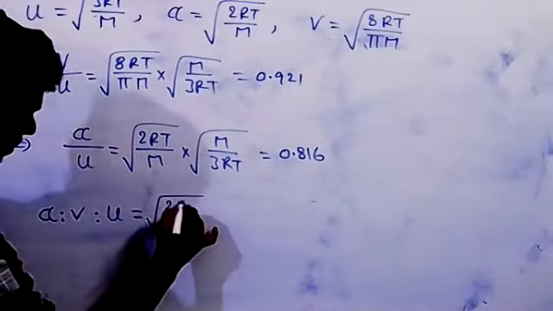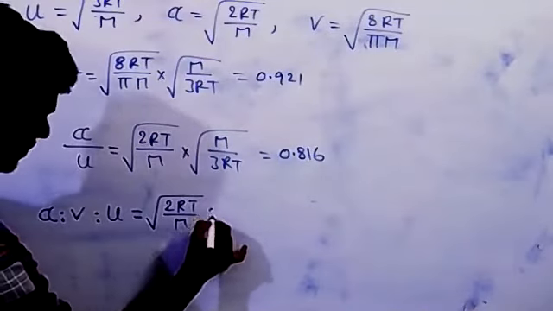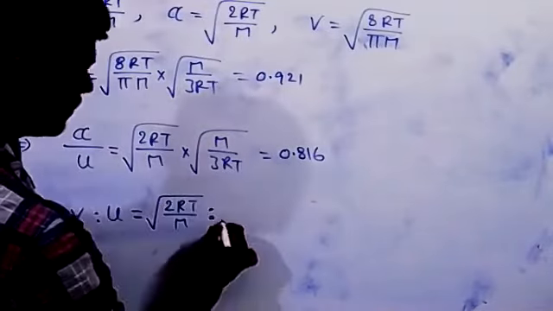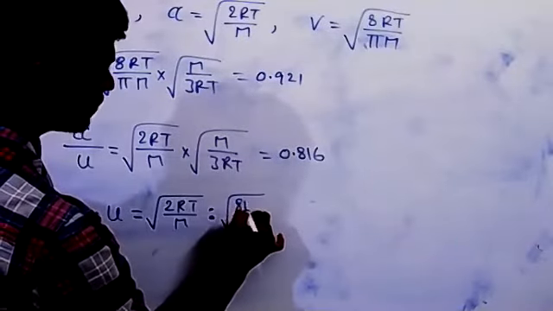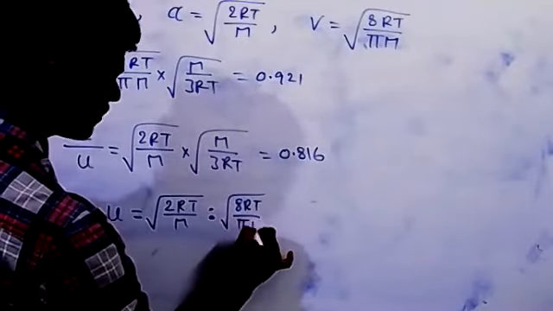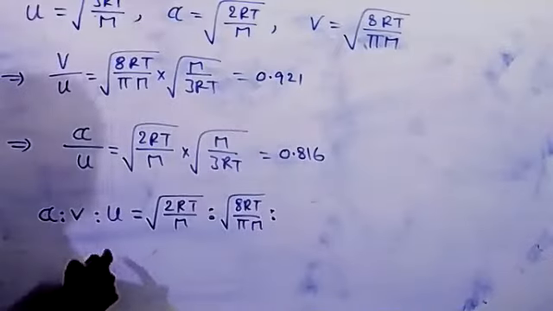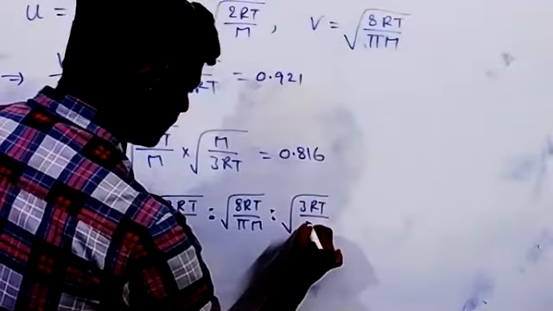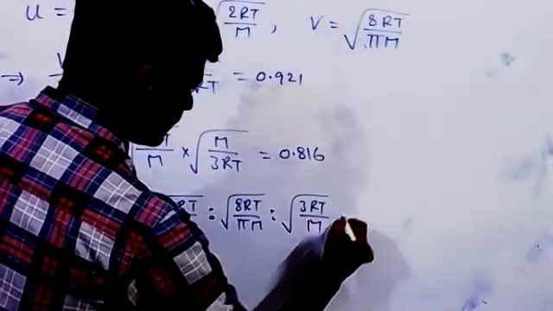Alpha is root 2RT by m is to average velocity root 8RT by pi m is to u, root 3RT by m.